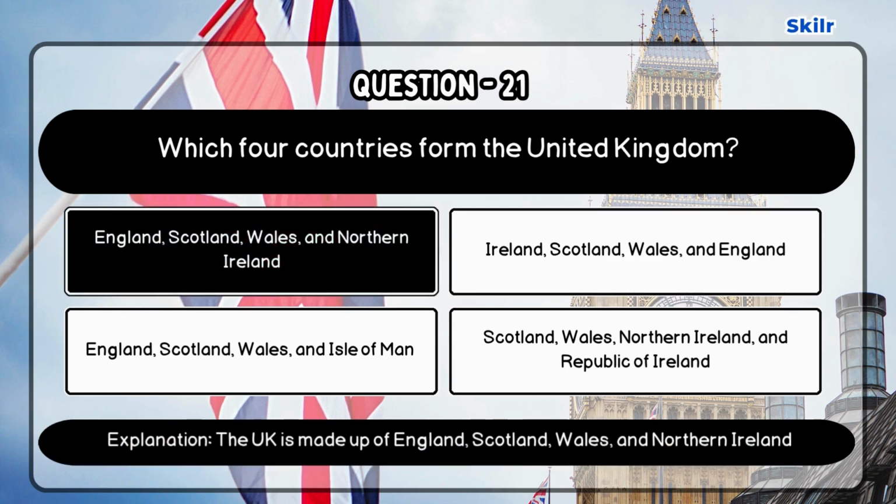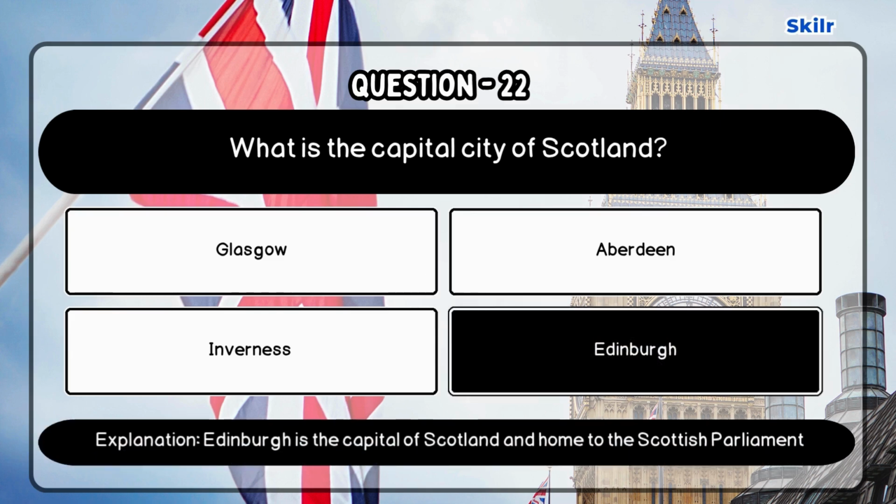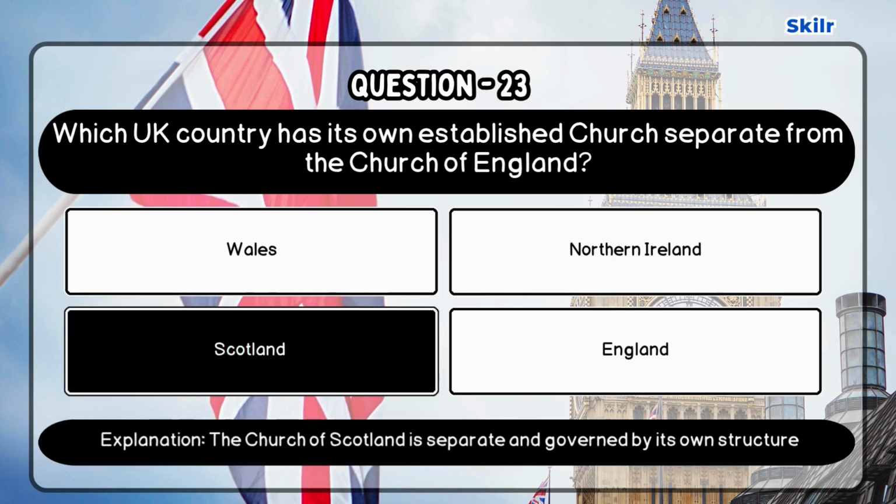Correct answer is England, Scotland, Wales, and Northern Ireland, as the UK is made up of England, Scotland, Wales, and Northern Ireland. Question 22. What is the capital city of Scotland? Correct answer is Edinburgh, as Edinburgh is the capital of Scotland and home to the Scottish Parliament. Question 23. Which UK country has its own established church separate from the Church of England? Correct answer is Scotland, as the Church of Scotland is separate and governed by its own structure.